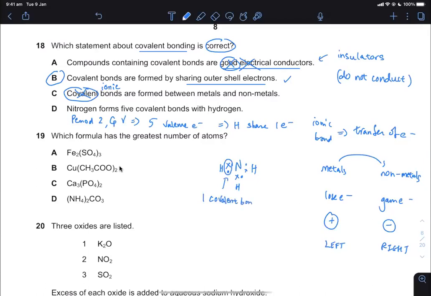But whatever you do, you count, because this is 2,5. There are 5 outer shell electrons. You only use 1, 2, and 3 for bonding. You still have 2 more there. These are very typical dot and cross diagrams. That is worth quite a lot of marks in structured paper. So be very, very careful there.